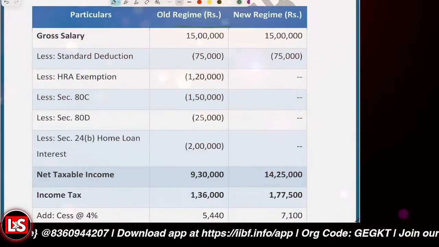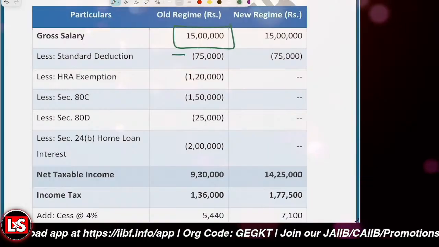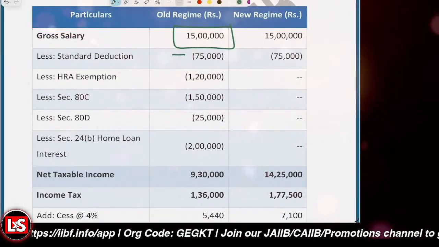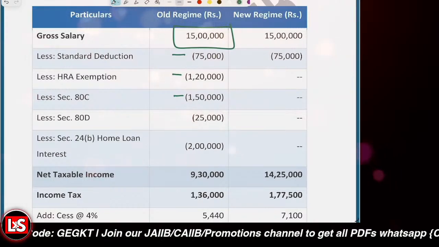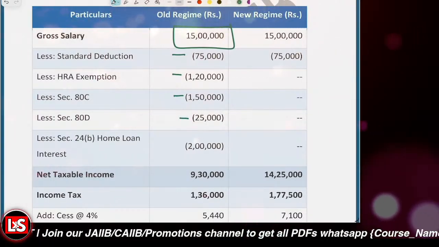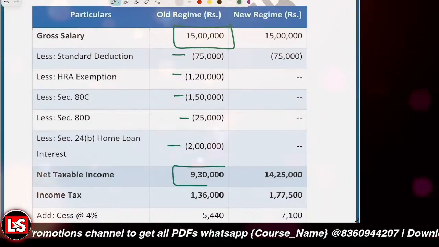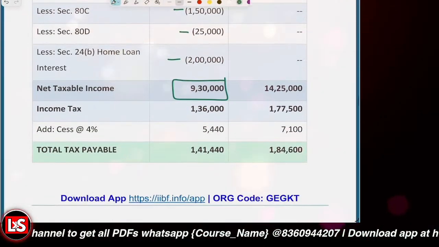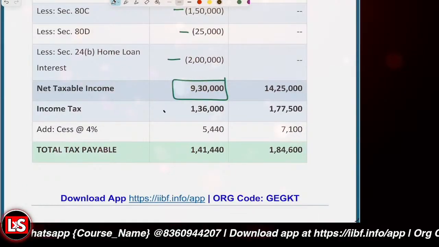Gross salary minus standard deduction of 75,000, HRA exemption 1,25,000, 80C deductions 1,50,000, 80D deduction 25,000, home loan interest 2 lakh. So the net taxable salary became 9,30,000, right?